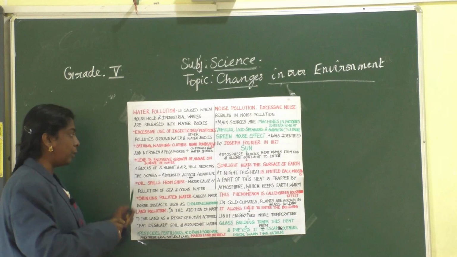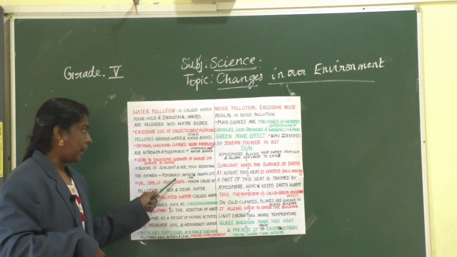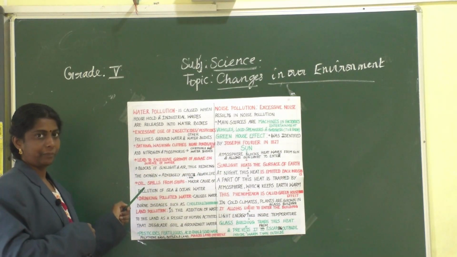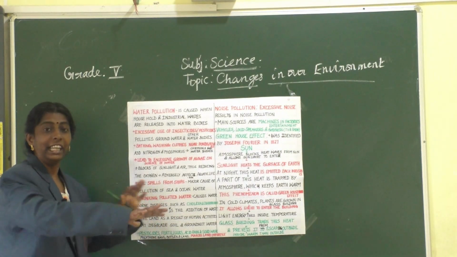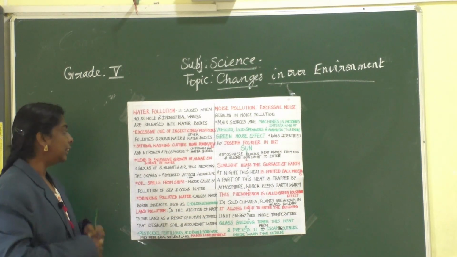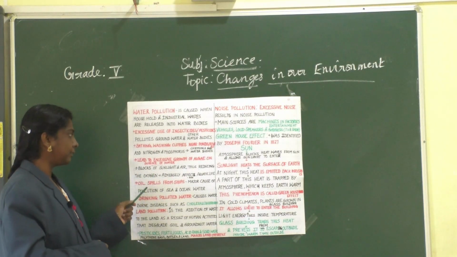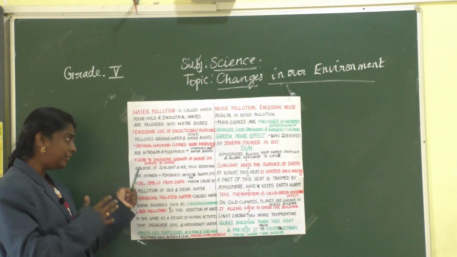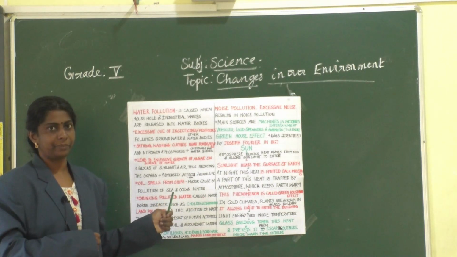It blocks the penetration of sunlight and air, thus reducing the oxygen, adversely affecting the aquatic life.